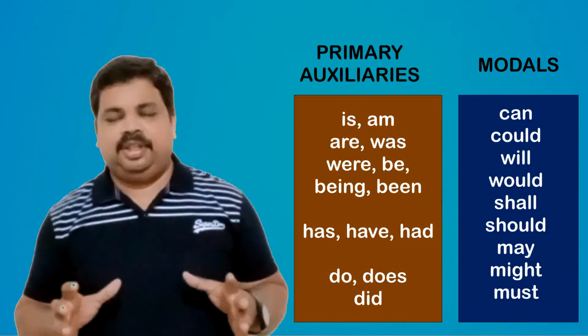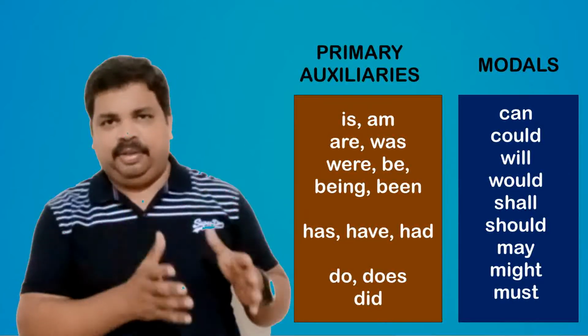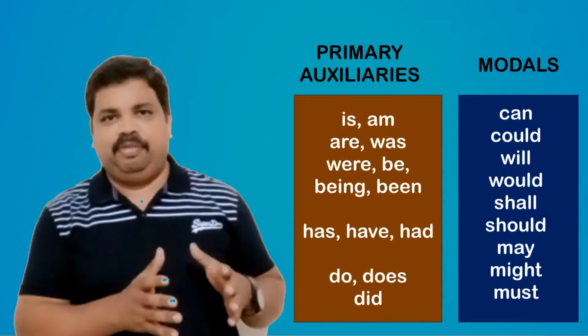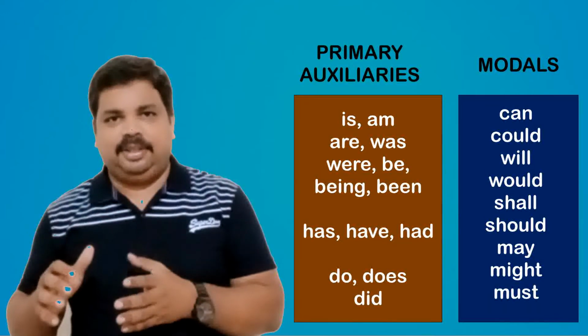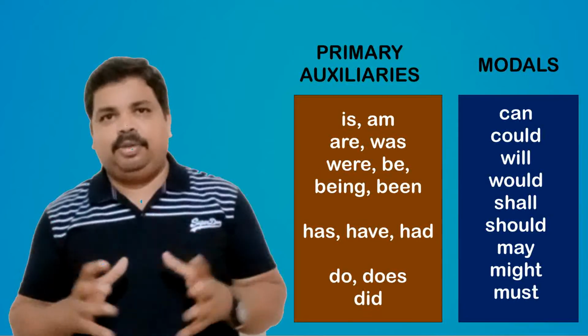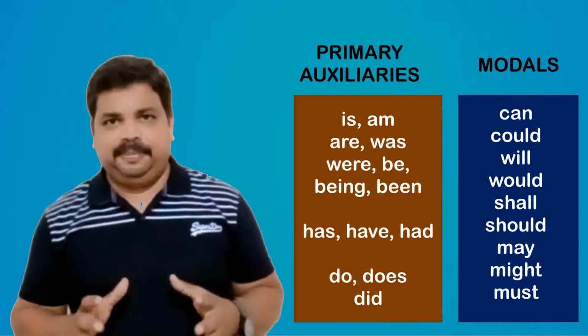So these 2 together make the auxiliary verbs. The first subcategory is primary auxiliary verbs, which are 14, and the second subcategory is the modals, which are 9. Altogether we have 23.